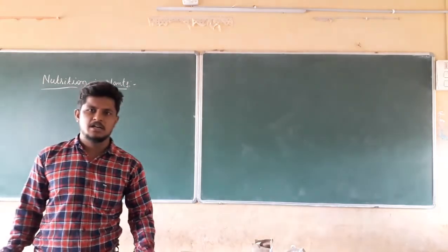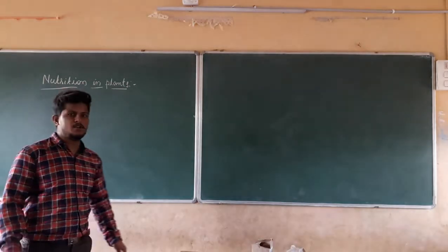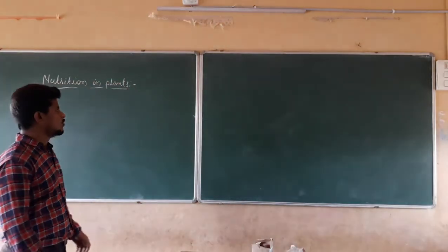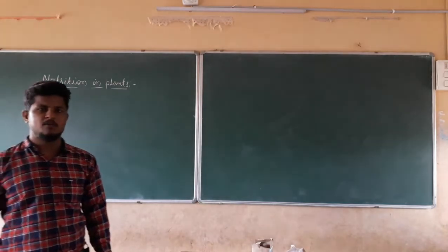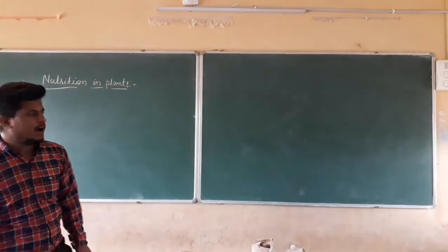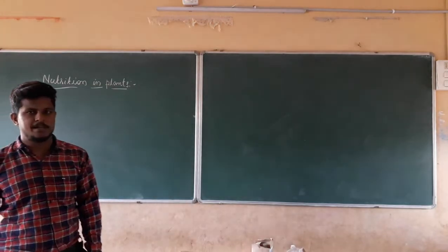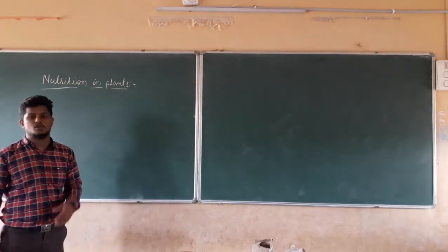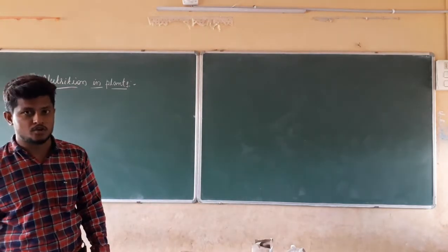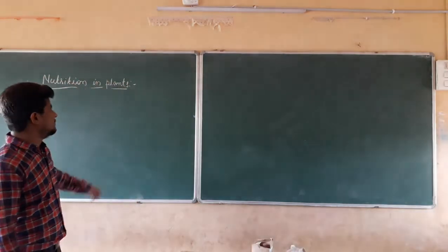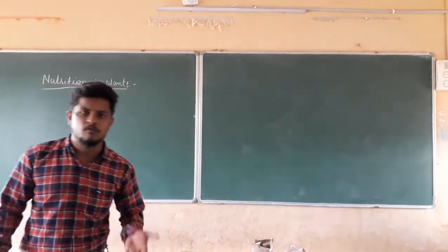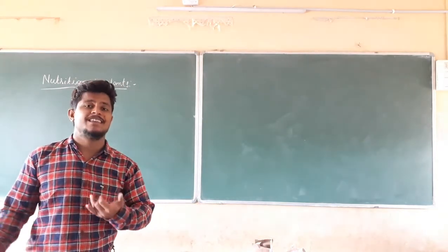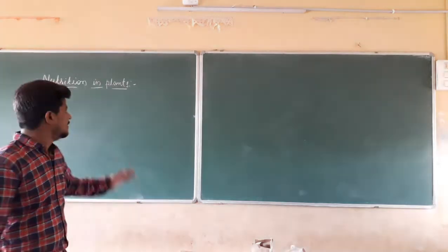In the same manner, we studied the modes of nutrition. They are autotrophic nutrition and heterotrophic nutrition, and we also discussed autotrophs and heterotrophs. When discussing them, we came to know that a large number of plants are autotrophs. That is, large number of plants prepare their own food, and they utilize that food for their bodies.